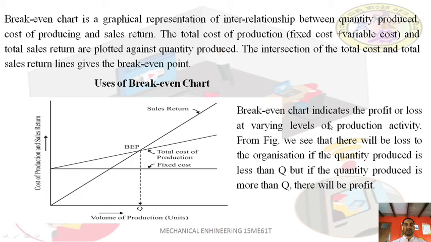The break-even chart indicates the profit or loss at varying levels of production activity. As I said, this is the loss area and this is the profit area. From the figure, we see that there will be a loss to the organization if the quantity produced is less than Q, but if the quantity produced is more than Q, then there will be profit. If you manufacture more than this Q, you get a profit. If you manufacture less than the quantity Q, you incur a loss.